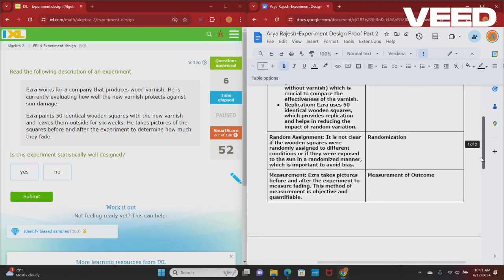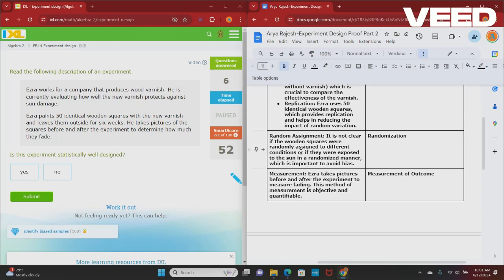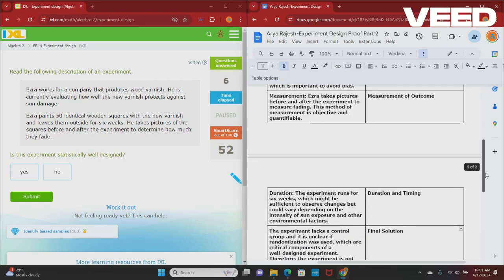Now moving on to randomization. With the random assignment, it is not clear if the wooden squares were randomly assigned to different conditions, or if they were exposed to the sun in a randomized manner, which is important to avoid bias. Now, moving on to measurement of outcome. Ezra takes pictures before and after the experiment to measure fading. This method of measurement is objective and quantifiable.